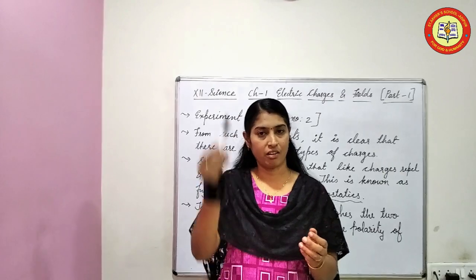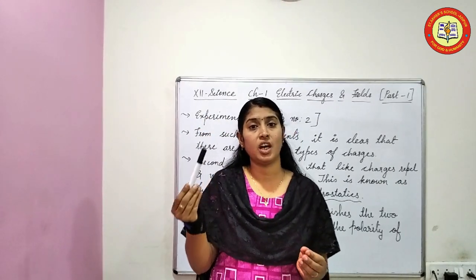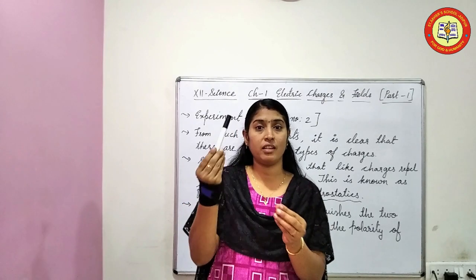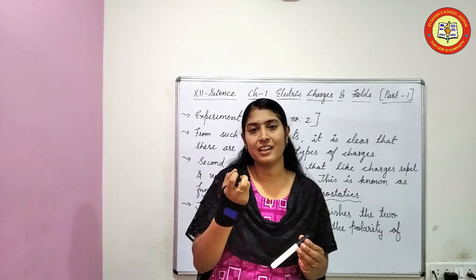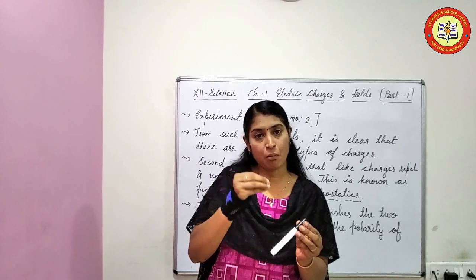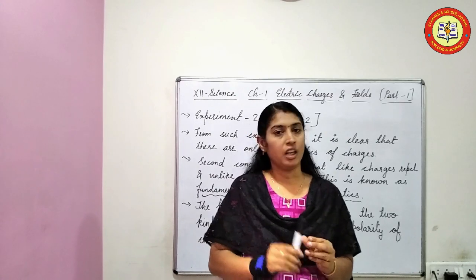Take a scale rubbed on the hair. The property that distinguishes between the charges, how much it is charged, is known as polarity.